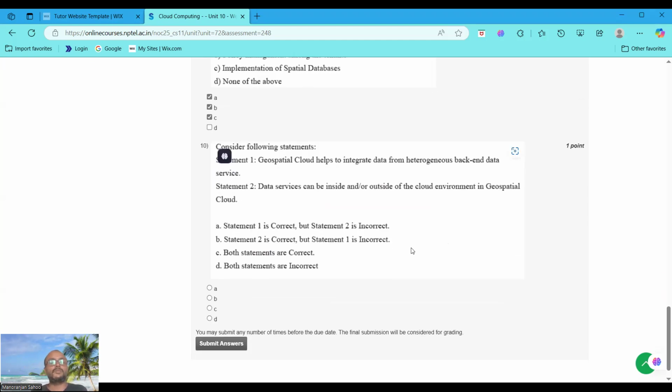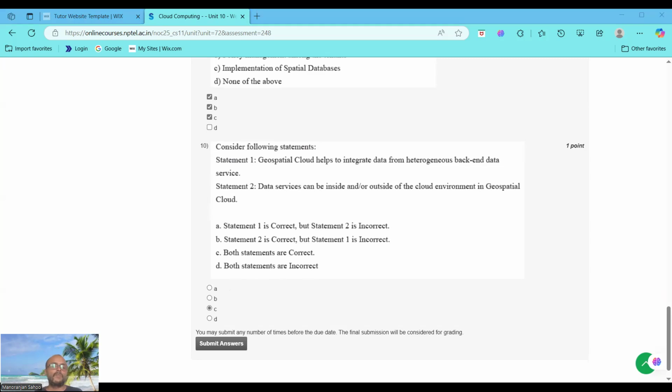Now, moving to the last question. Consider the following statements. Statement 1: geospatial cloud helps to integrate data from heterogeneous sources into a service. Second: data services can be inside or outside of the cloud environment in geospatial clouds. We choose that both statements are correct. Let's have a simple discussion on why both statements are correct.